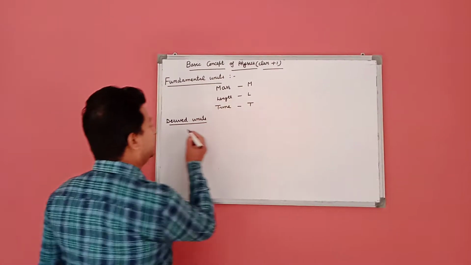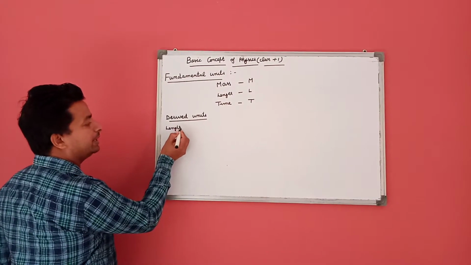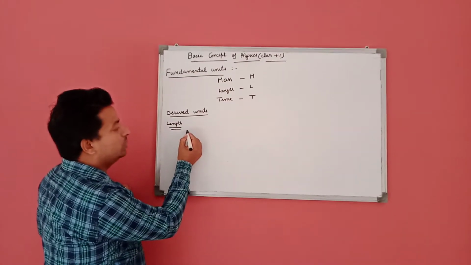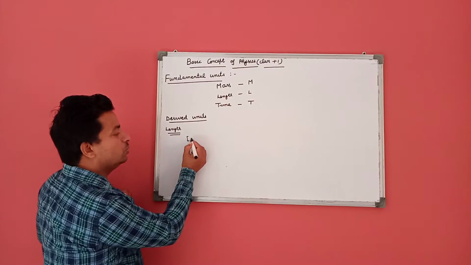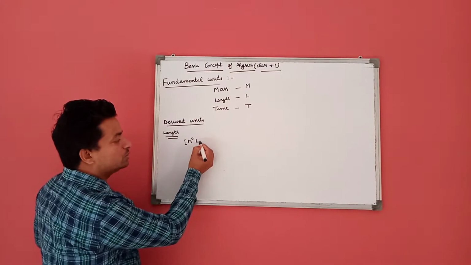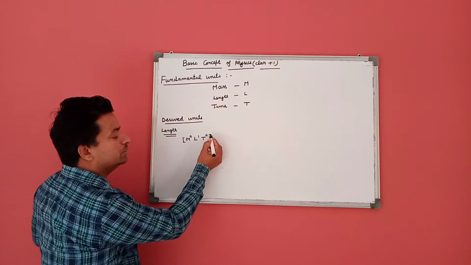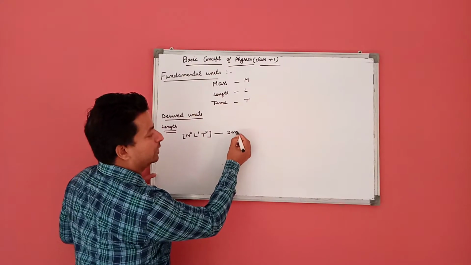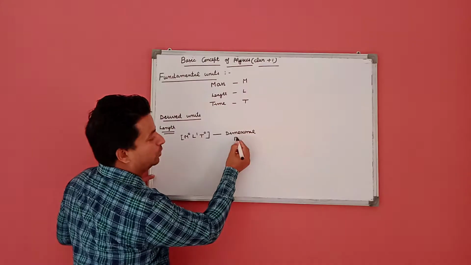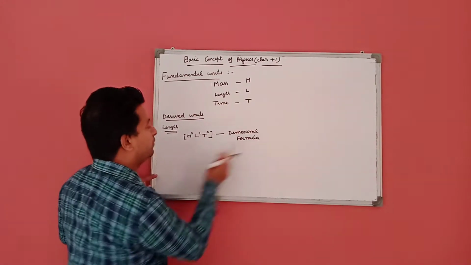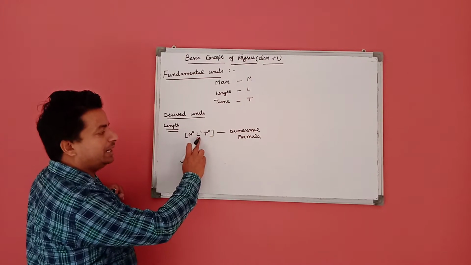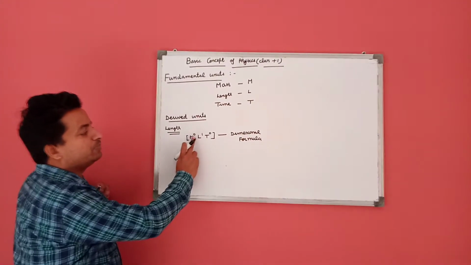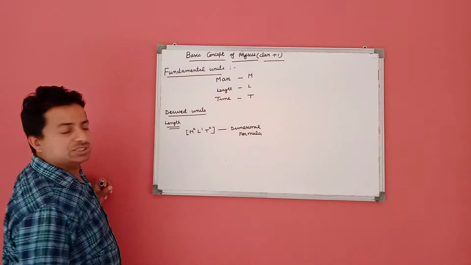For example, we have length. We know that length is the distance between two points. Its dimensional formula: in length there is no mass, so M is 0. There is only L, and T is also 0. This means that the dimensional formula of length is M0 L1 T0. When we express fundamental units as some powers, then it is called the dimensional formula.